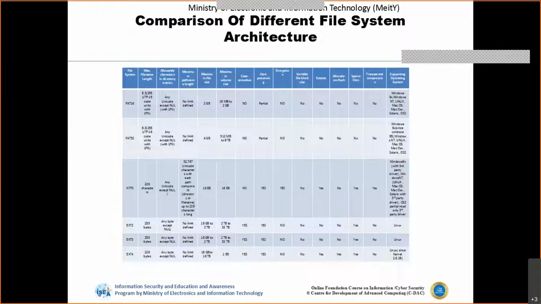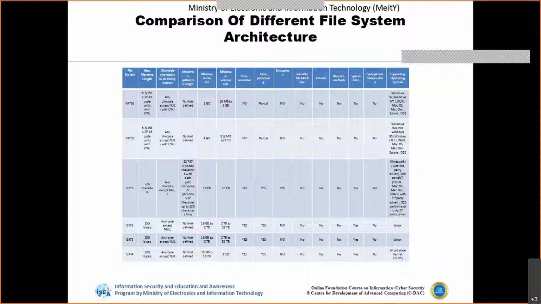The file system differs with respect to the maximum file name length, the allowable directory entries, the maximum file size, the maximum volume size, case sensitivity, the encryption that is supported, transparency of compression, and what operating systems are supported. So the file system will be varied or defined based on all these parameters.